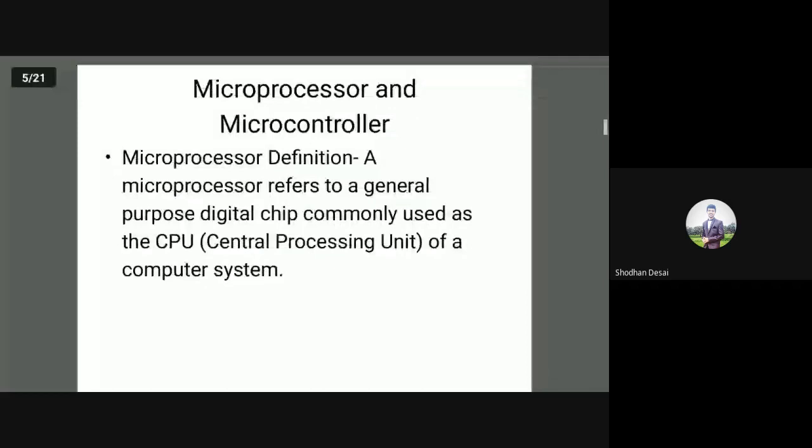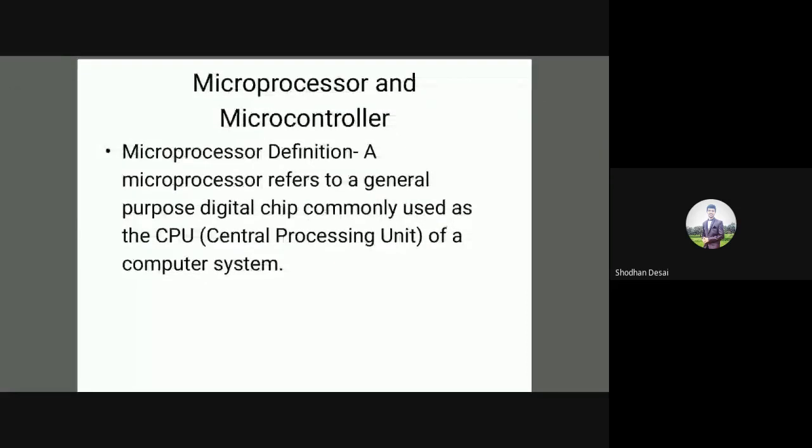Microprocessor and microcontroller. Let me define microprocessor. A microprocessor refers to a general purpose digital chip commonly used as the CPU, that is the central processing unit, of a computer system. So how do we define microprocessor? A microprocessor is a general purpose digital chip commonly used as a CPU of a computer system. Note that it is used as the central processing unit. It is the processing unit of a computer system.